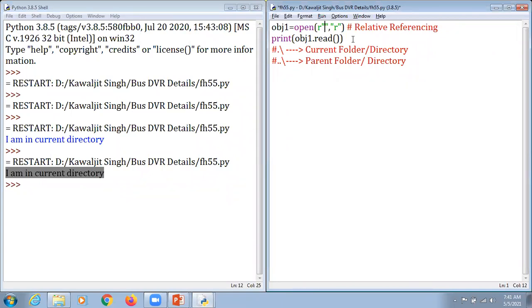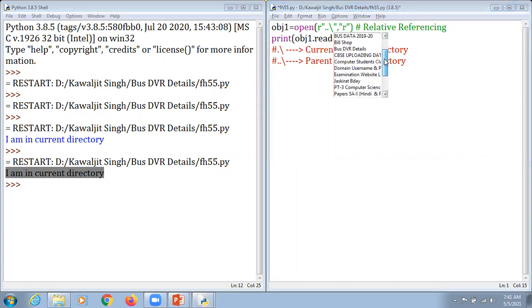So we are just going to hit the dot symbol two times and then there is a slash here. We are waiting for that. They are supposed to give me the information, and this time the content of the parent folder, that is Kavaljit, is going to be displayed on the screen. That's why instead of P1 and P2, P3 is supposed to appear.